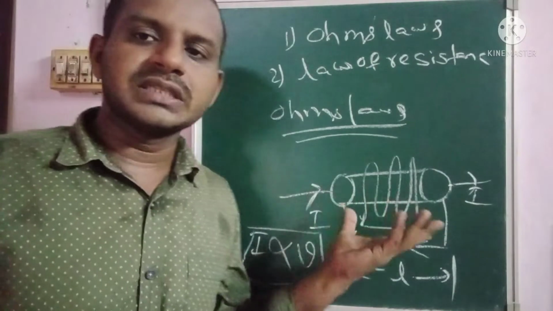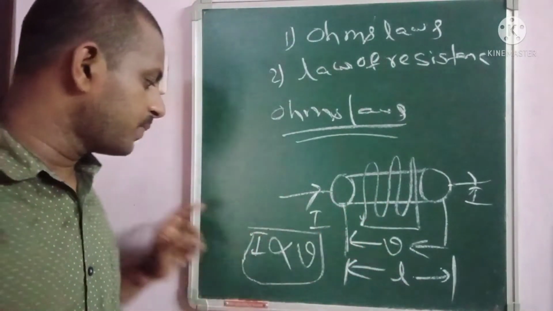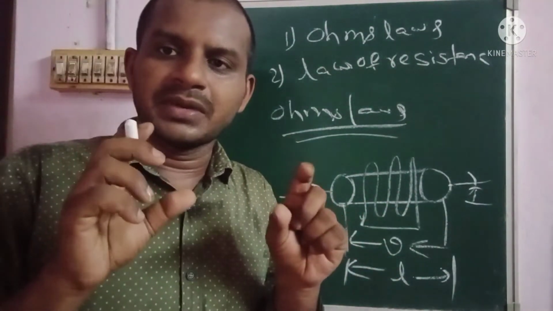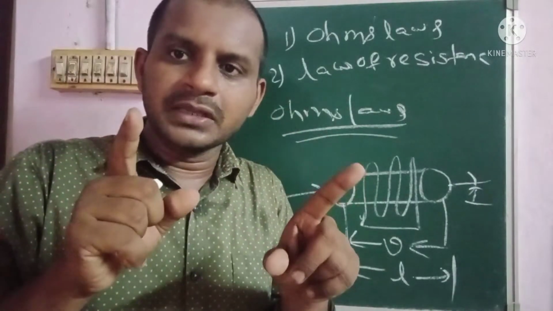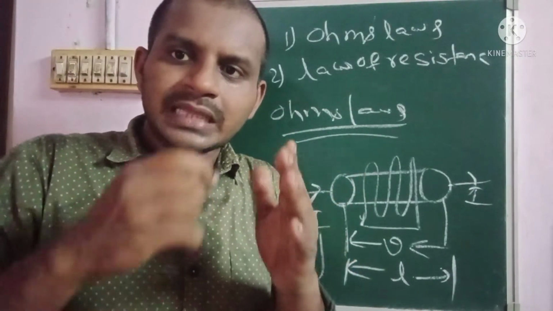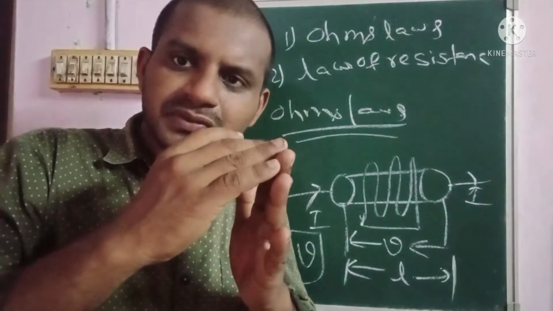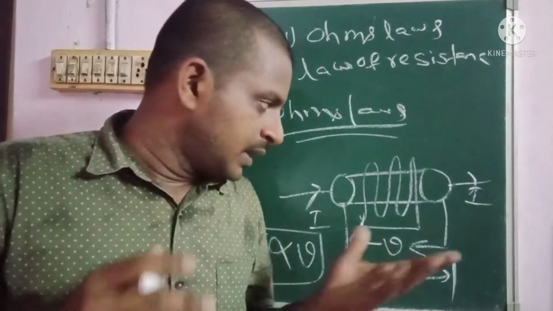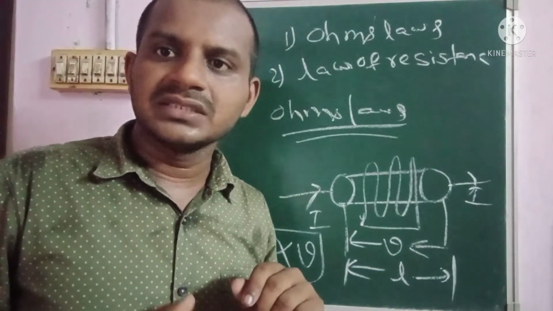For Ohm's law to be applicable, the machine should be kept at constant temperature. For example, if the temperature rises, then Ohm's law is not satisfied.